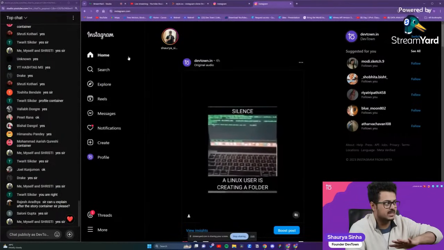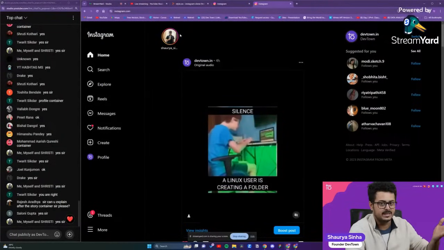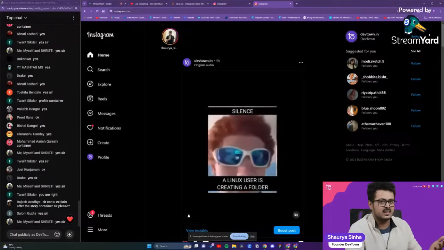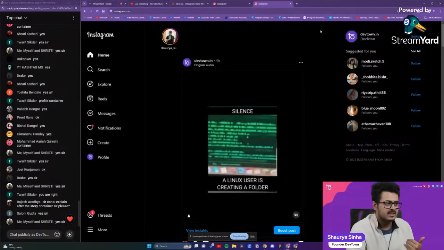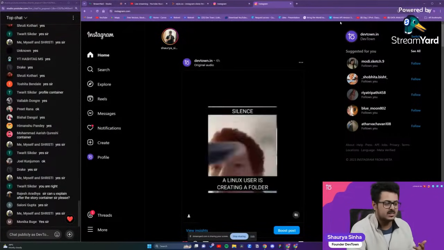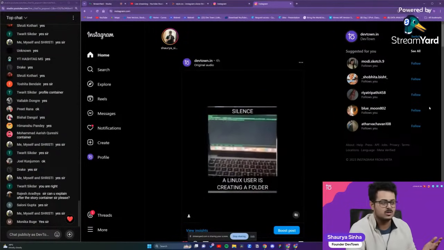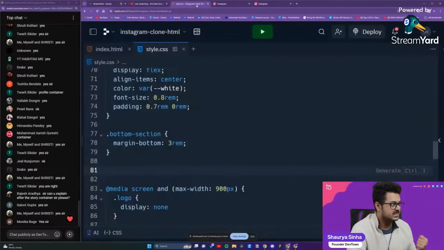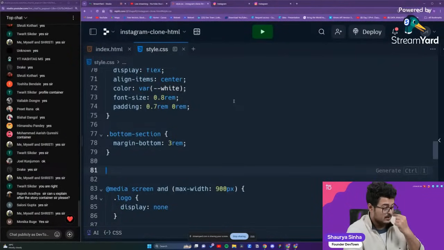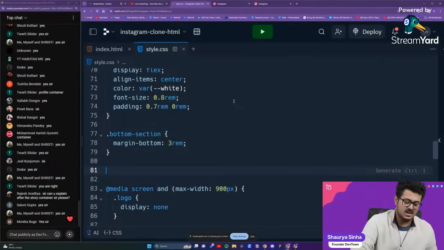That is in the middle itself. This entire thing in the middle is called the main container. Then you are having another container called the profile section. That is basically the profile container section. That is basically this particular box on the right hand side that contains suggested for you and all those kinds of things. Otherwise, if you are still not able to understand, just revisit the video and watch it once again. Okay. So right now, guys, we'll start with the basic thing itself.